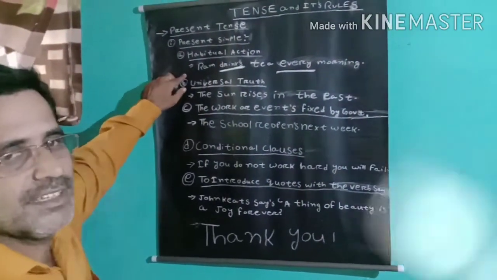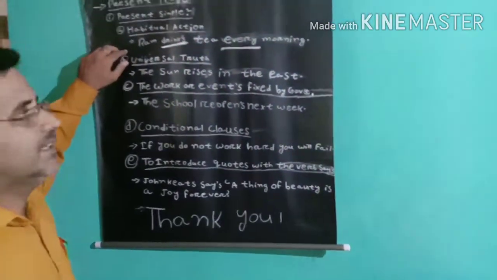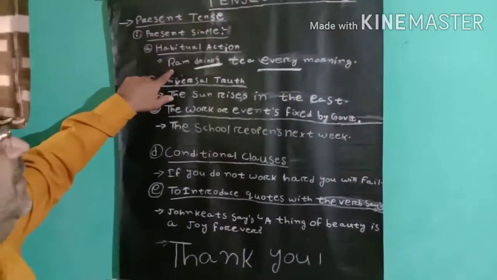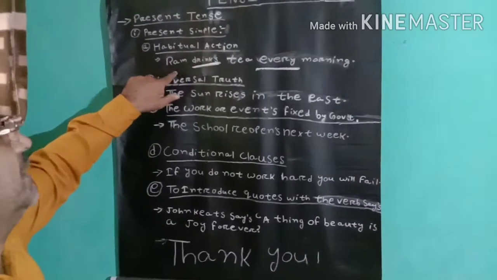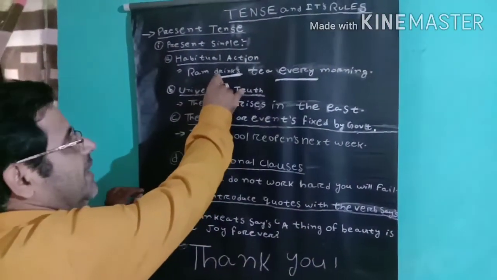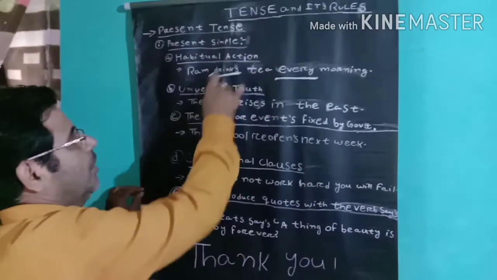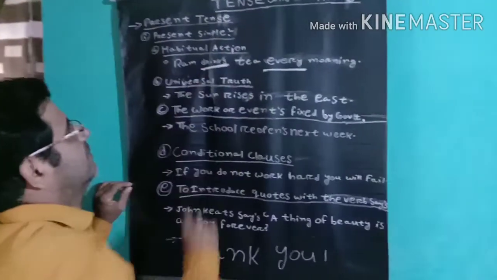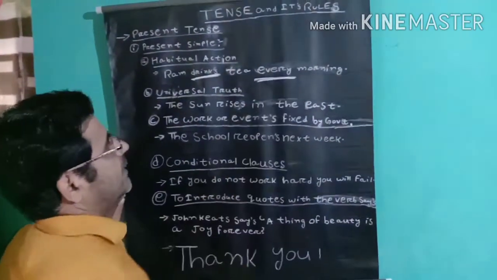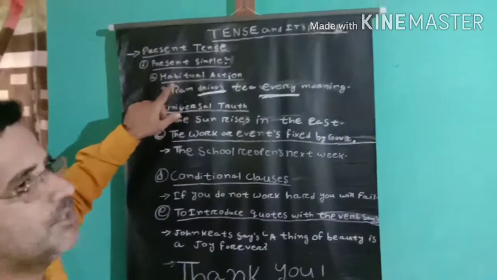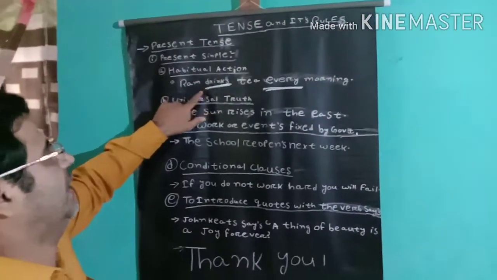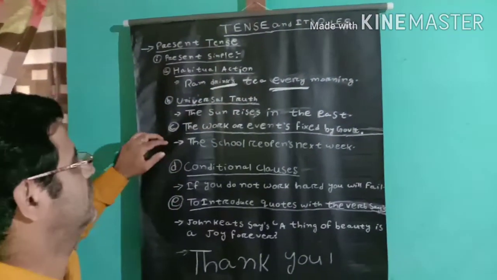Habitual action means the action or the work that is done every day or every time. One example is Ram drinks tea every morning. Drink is the verb, and here the verb drink becomes present simple because every morning indicates the habitual action. Hence the verb becomes present simple, and Ram drinks tea every morning.